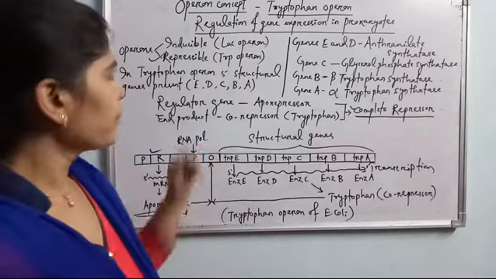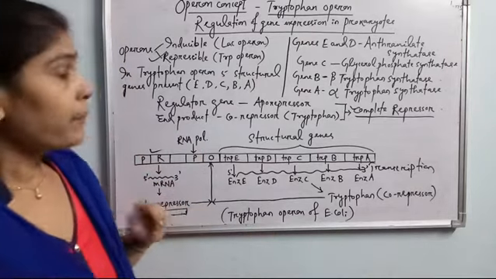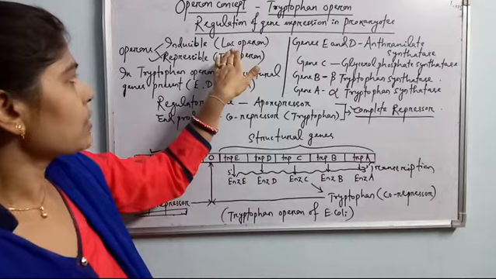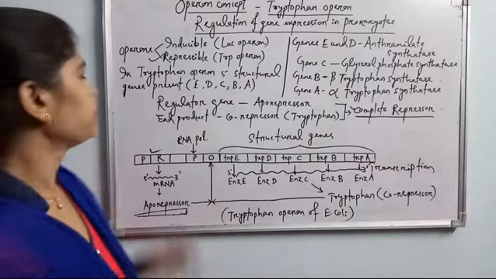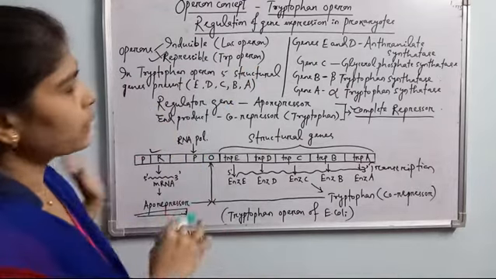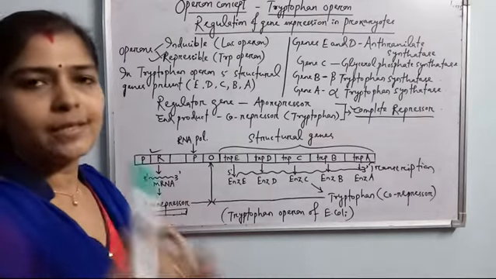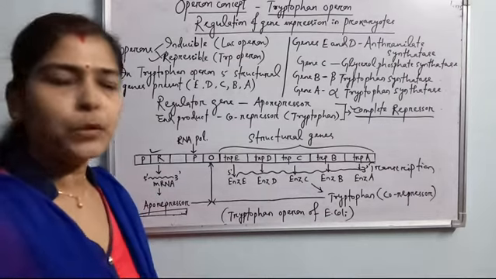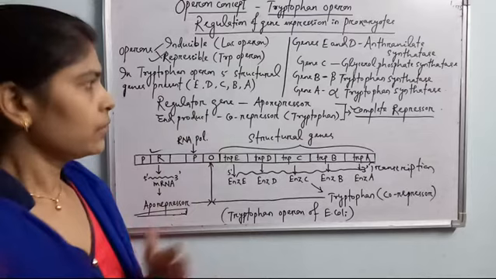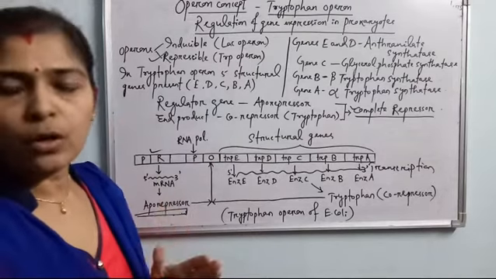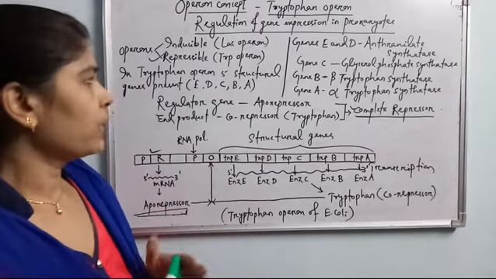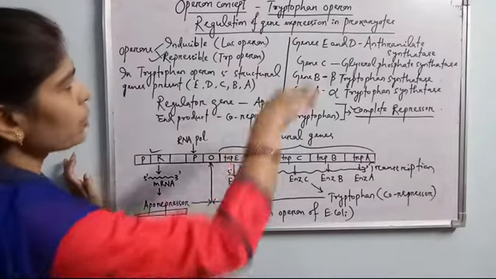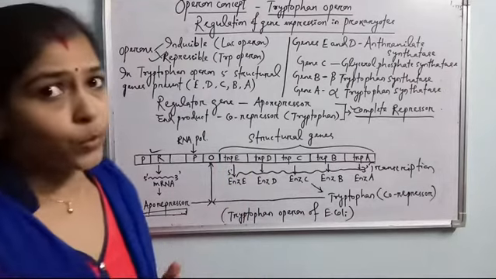So these are the two different types of operons which are found in prokaryotes. We have given two different examples, and in the last class we also discussed the lac operon concept: the total lac operon, what genes are present, and what enzymes are produced for the metabolism of lactose. All these things we discussed in the last class, and I will also copy the link here so you can refer to it. So this is about the regulation of gene expression in prokaryotes.